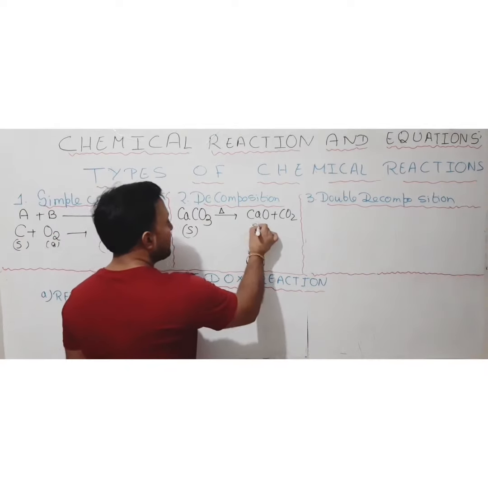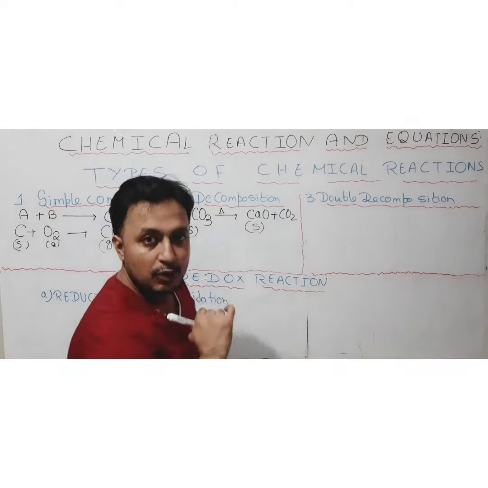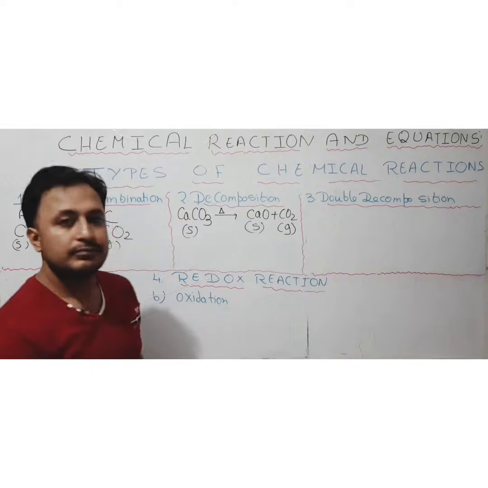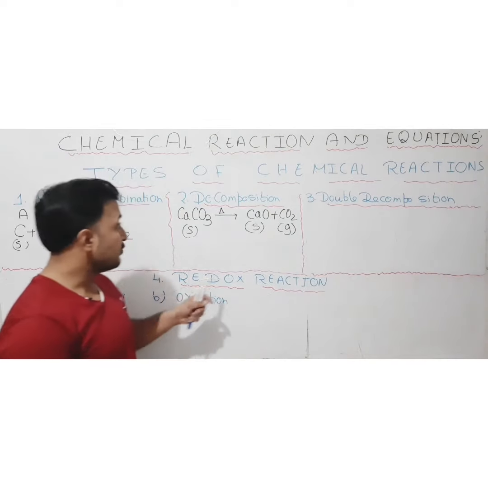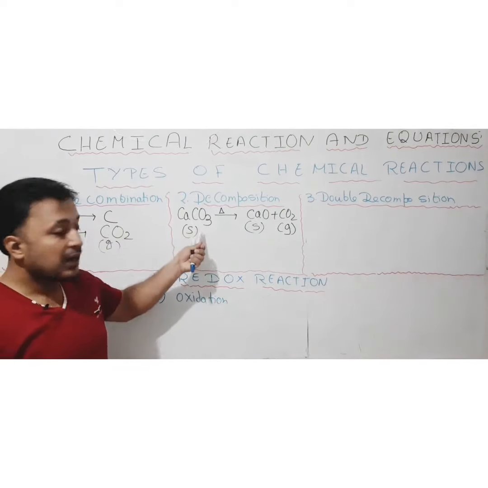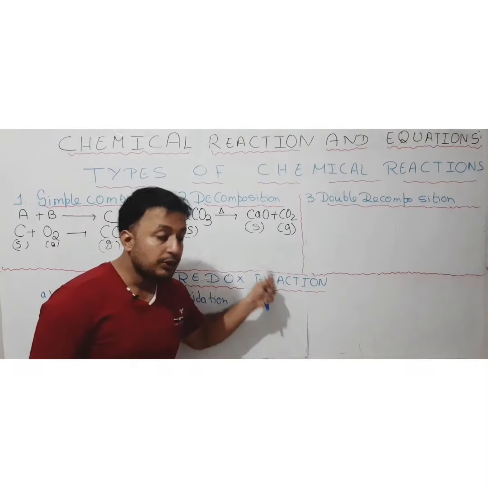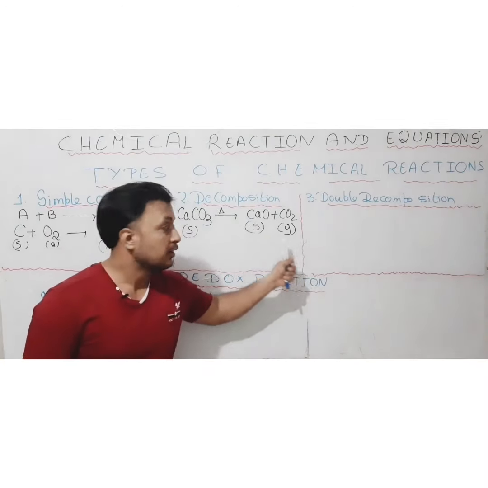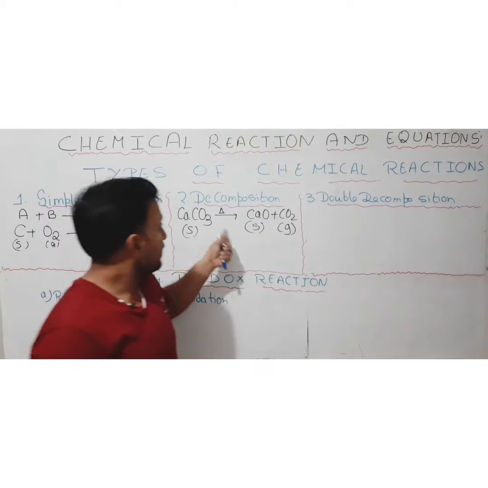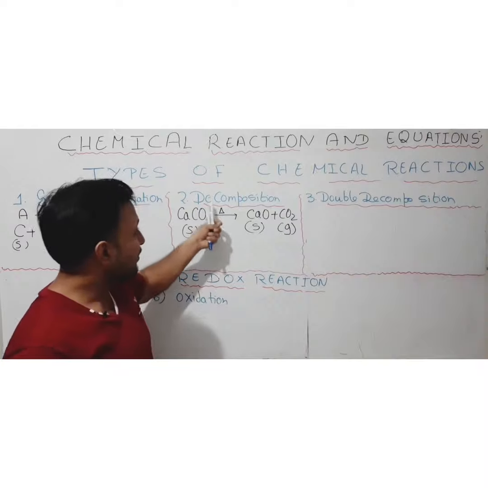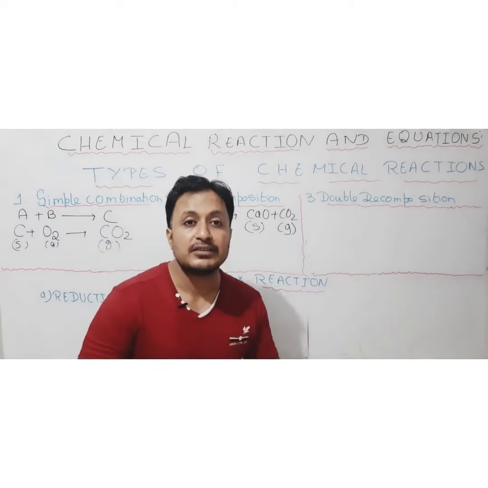So you will be getting solid calcium oxide and carbon dioxide gas. Okay, it means what is happening here? A calcium carbonate which is solid in nature will decompose into two or more new substances, and we are getting two or more new substances out of one reactant. So that is known as decomposition reaction.